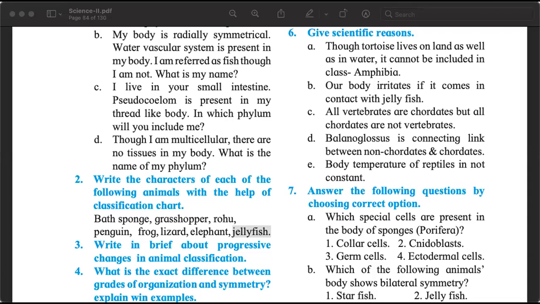Okay. A bonus question is 6C. We are not going to discuss it now. See if you can answer it on your own. All vertebrates are chordates, but all chordates are not vertebrates. Very simple actually. We are not discussing the answer now. We will move on.